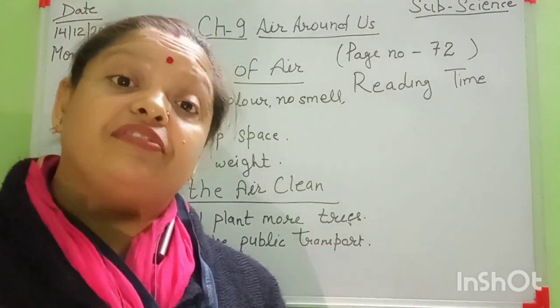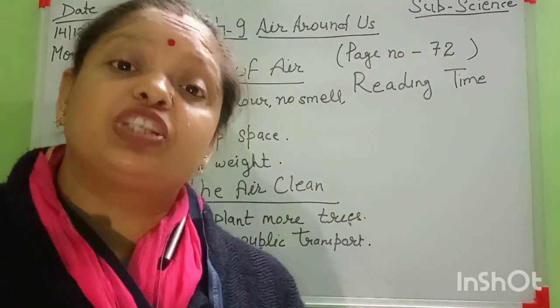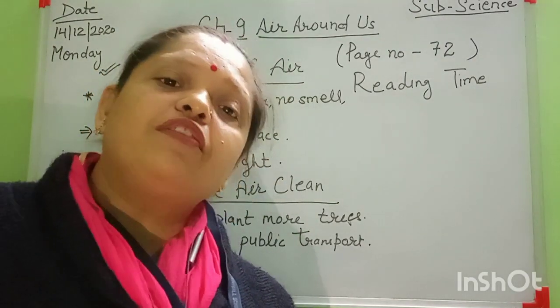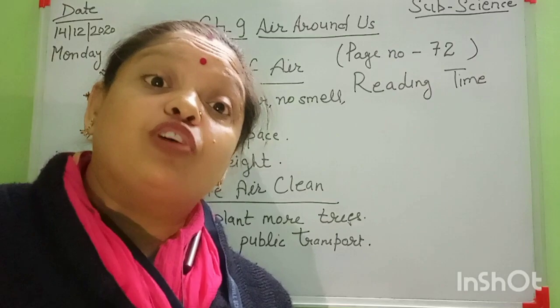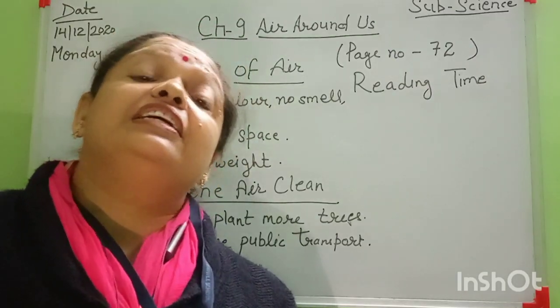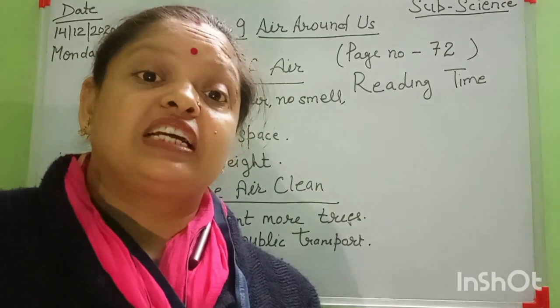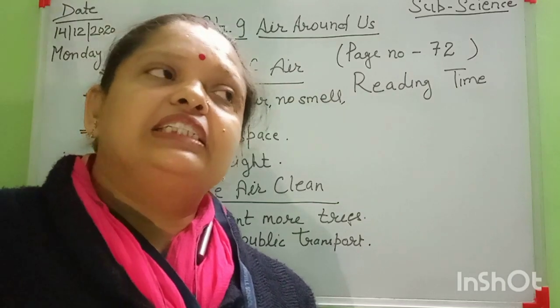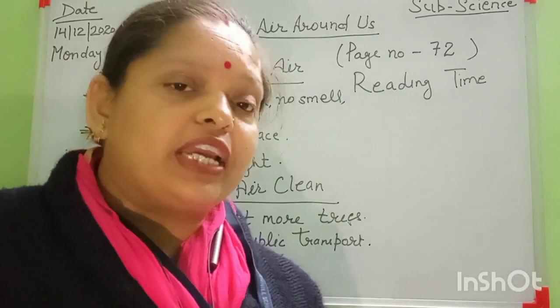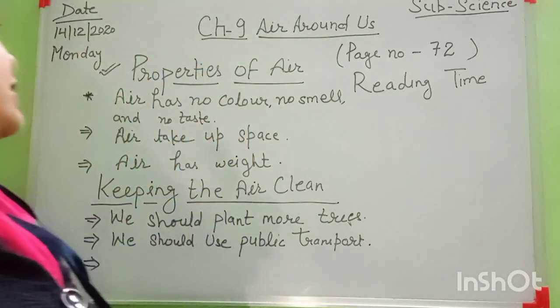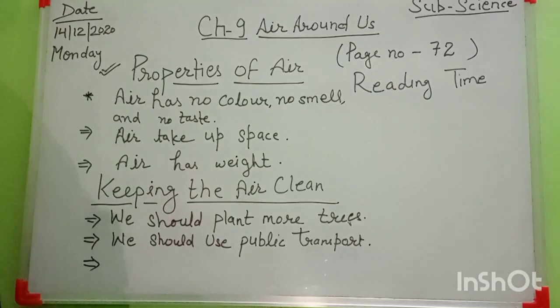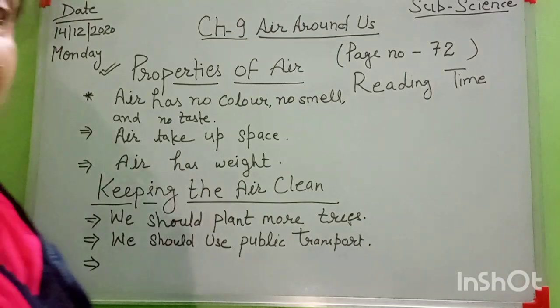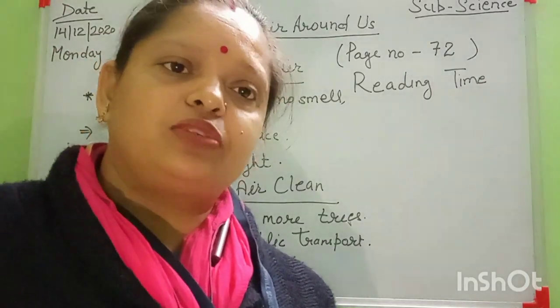Air is a mixture of different kinds of gases and water vapor, and also dust and germs. And we should plant more and more trees to reduce air pollution. Okay, students, that's all.